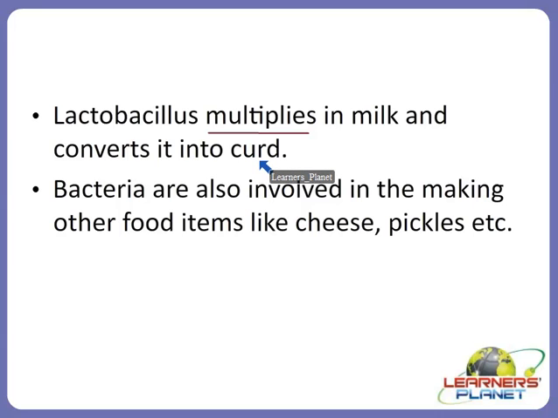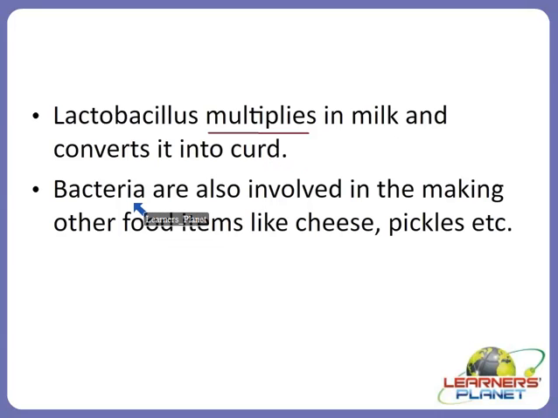Second thing is that when the acidic quality is increasing and the pH is decreasing, the sourness, the taste of curd also changes. The sourness will increase. It becomes more and more sour here. So this is how the lactobacillus converts milk into curd.